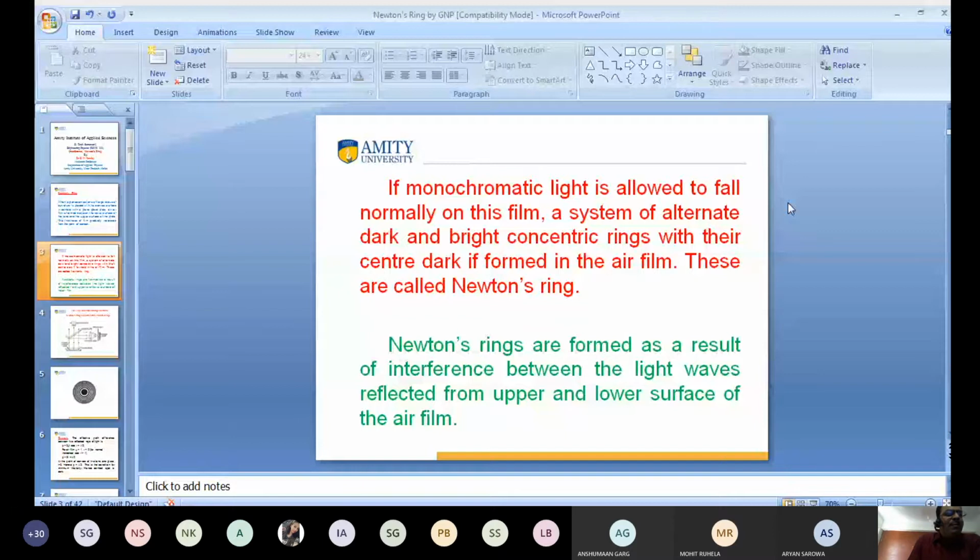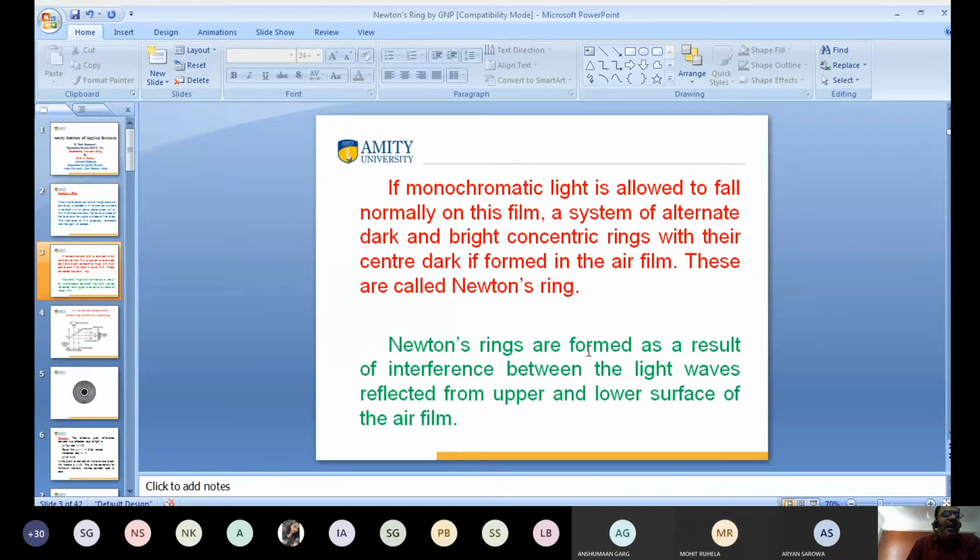If monochromatic light, meaning single wavelength light, is allowed to fall normally on the film, a system of alternate dark and bright fringes, or rings, is formed. These are known as Newton's rings. At the point of contact there is 0, and when we incident the monochromatic light, alternate dark and bright fringes form as rings. This ring is known as Newton's ring.